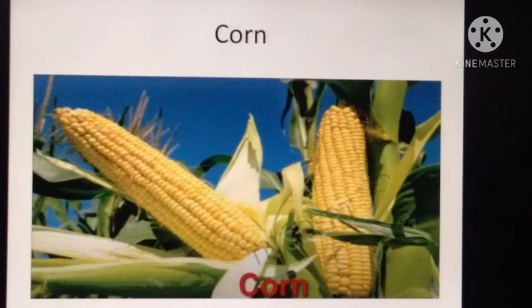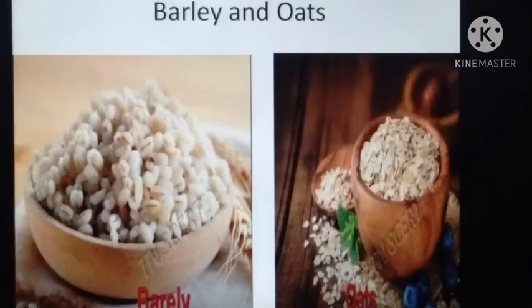Barley and oats, these are temperate crops which withstand cold climate and need less water. Barley is grown in the United States and produced in North Dakota and Washington. Barley and oats are used as cattle fodder.